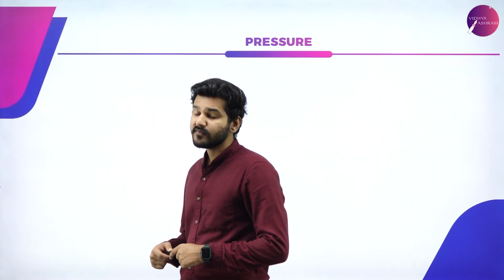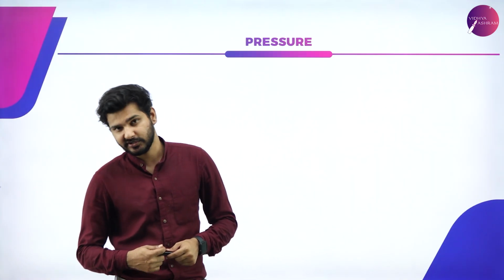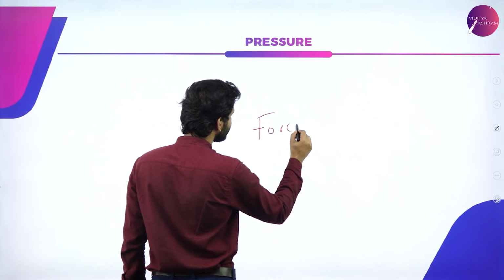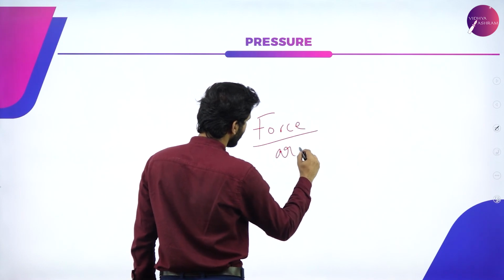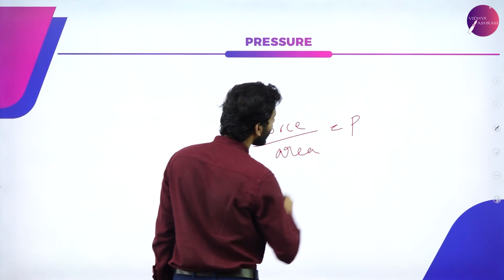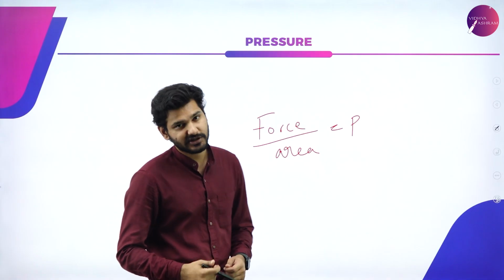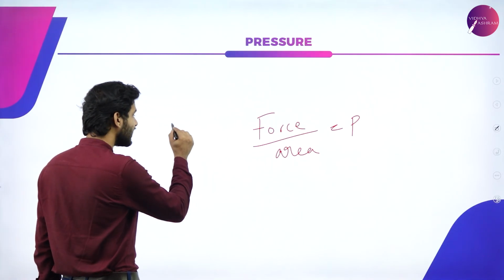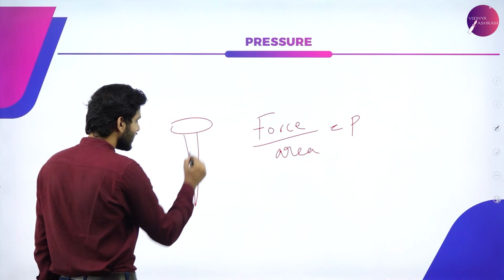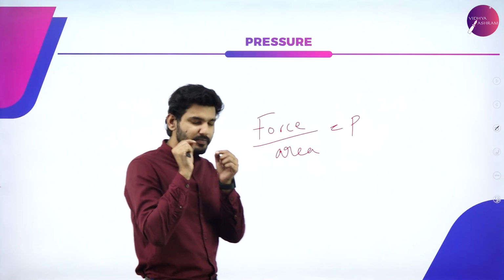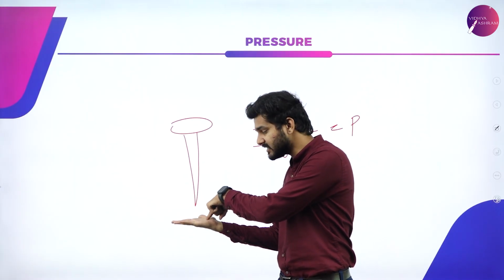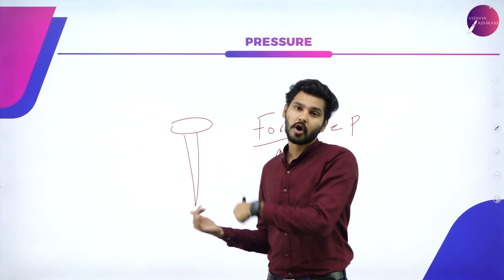So the first thing when we talk about a fluid is the pressure. So what exactly is pressure? We do know that pressure is nothing but force exerted per unit area, or simply force by area is nothing but pressure. So to put it in perspective, if I have a needle, or anything with a sharp tip, and if I try to pin it onto my hand, I will feel the pressure on my hand.